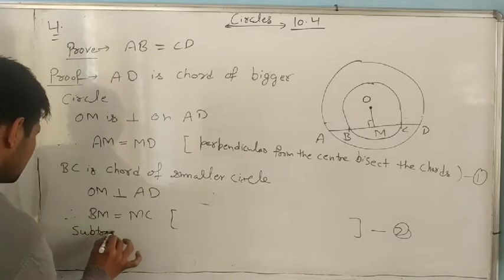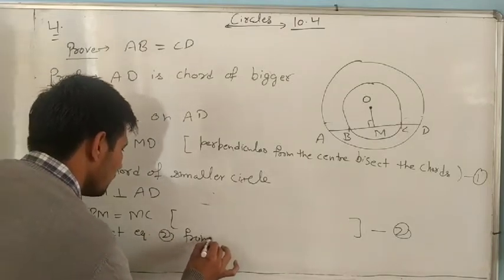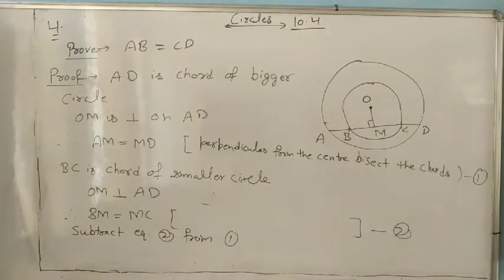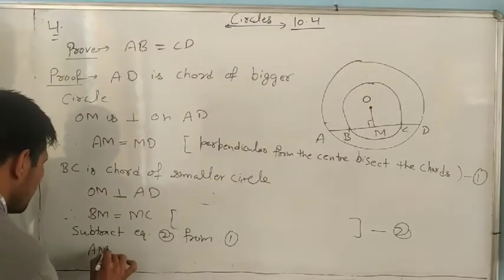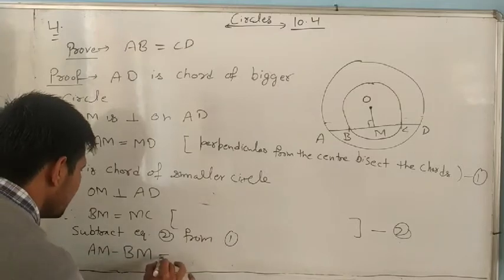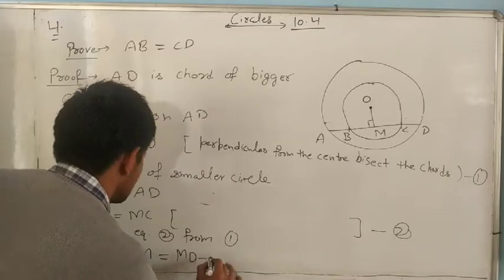Subtract equation 2 from 1: AM minus BM equals MD minus MC.